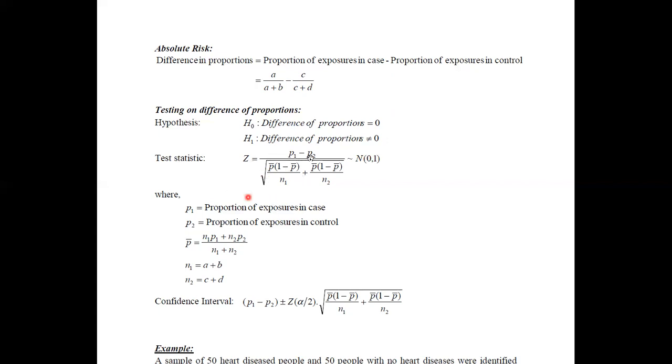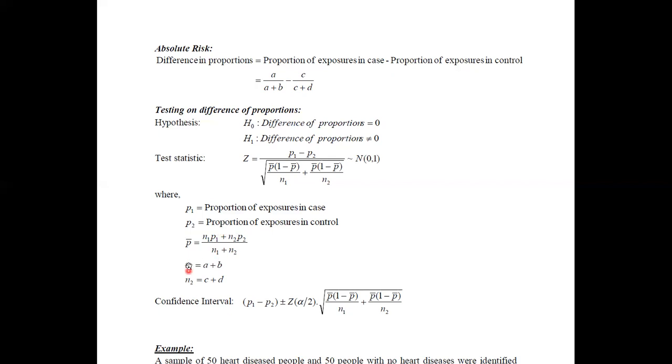But if you look at the definitions, P1 is the proportion of exposures in cases, so P1 is still equal to A divided by A plus B. P2 is the proportion of exposures in controls, which is now equal to C divided by C plus D. And P bar is the same as previously; we can use the same equation.